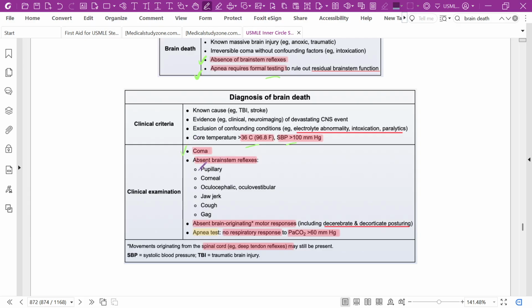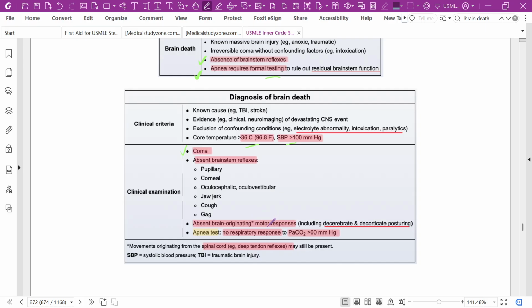What are those brainstem reflexes? Pupillary reflex, corneal reflex, oculocephalic or oculovestibular reflex, jaw jerk, cough reflex, and gag reflex. These are the brainstem reflexes. If there are absent brainstem reflexes, that means absent pupillary, corneal, oculocephalic or oculovestibular, jaw jerk, cough, and gag reflexes.